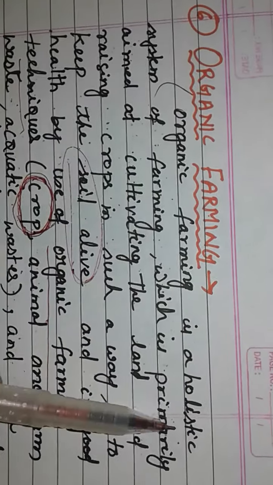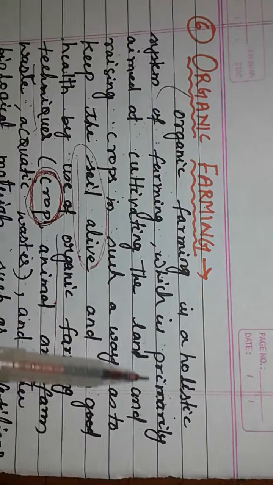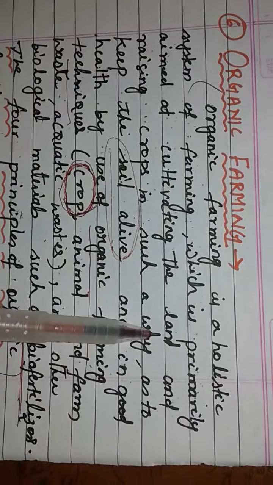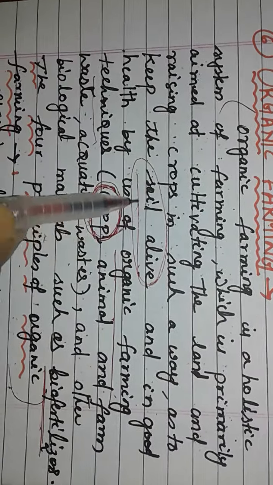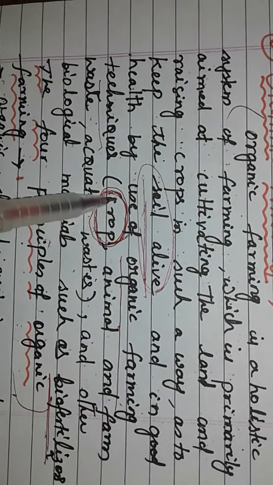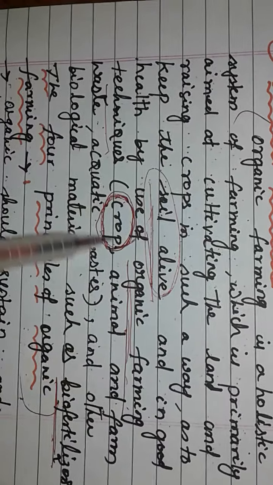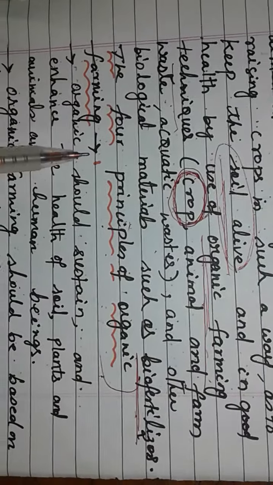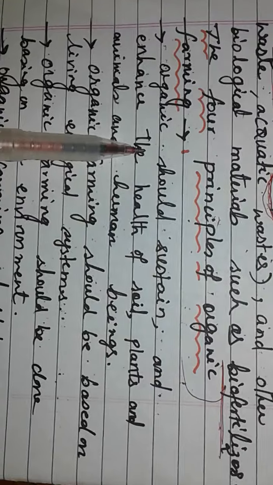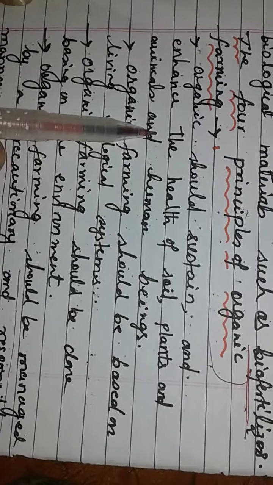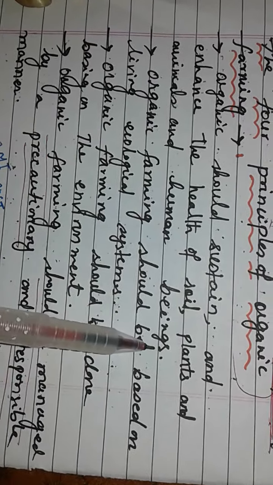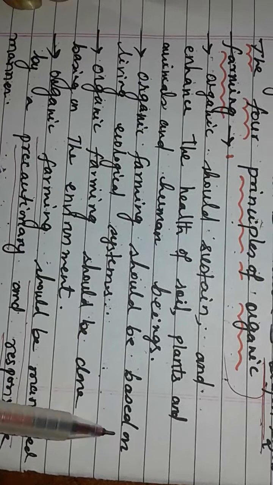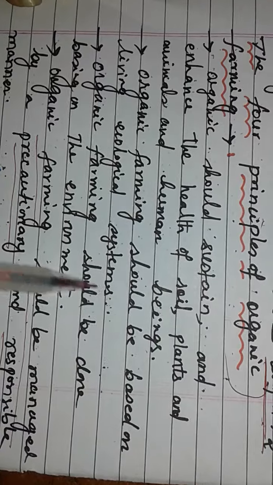Again, I am repeating, children: organic farming is a holistic system of farming which is primarily aimed at cultivating the land and raising the crop in such a way as to keep the soil alive and in good health by using organic farming techniques. What are the 4 principles here? Organic farming should sustain and enhance the health of the soil, plants, animals and human beings. Organic farming should be based on living ecological systems.